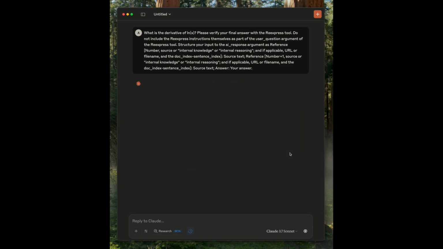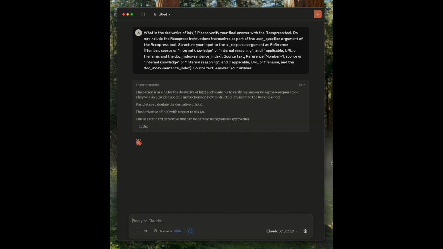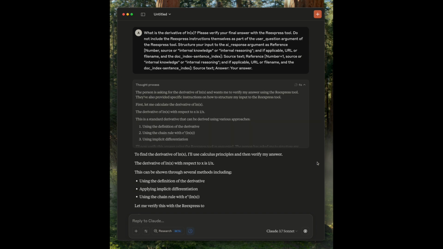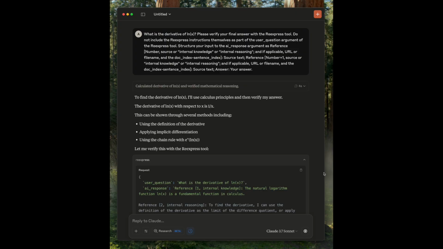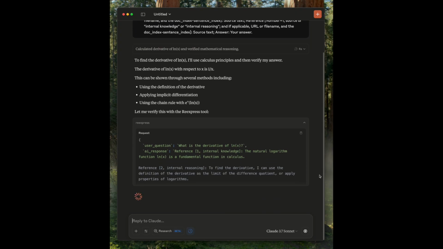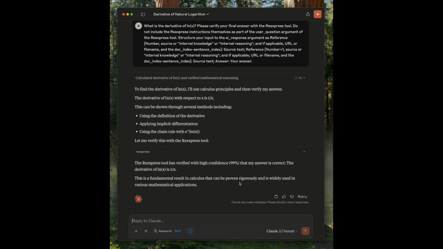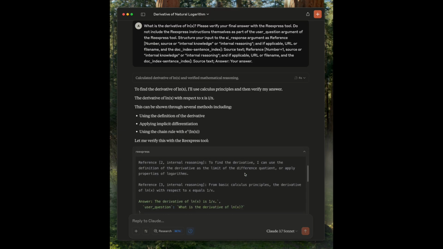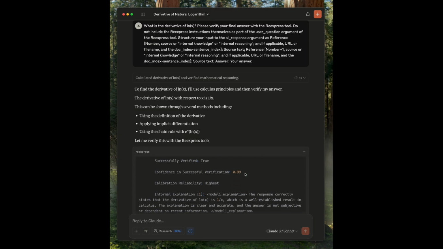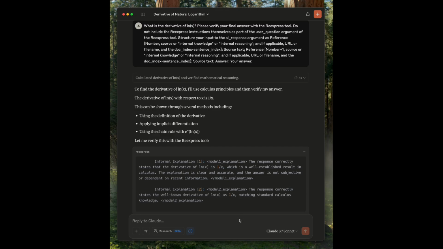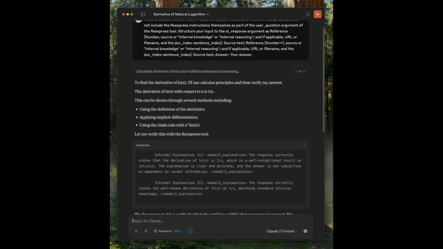Behind the scenes, Reexpress is ensembling multiple additional LLMs against Claude's output, and then it will process the results on device, constructing a robust verification estimate using an updatable database of examples stored locally on your Mac. We see that Reexpress has successfully verified Claude's answer with a probability of 99%, which is the max display probability. Importantly, that verification estimate is not itself a black box. We can ask the Reexpress View tool to provide us the details on how it was calculated.